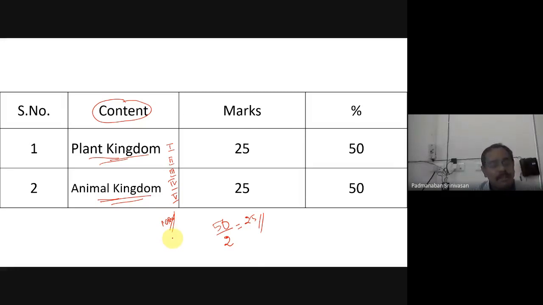Otherwise, suppose I allocate 40 marks to one unit, 40 marks to another, and 20 marks to a third, and nothing for the other two. If your question paper is set like this, with the first unit 40, second unit 40, third unit 20, and fourth and fifth nothing, what will happen?